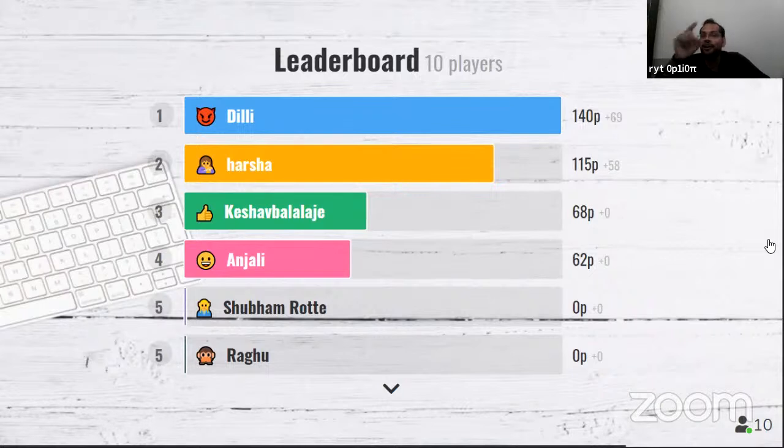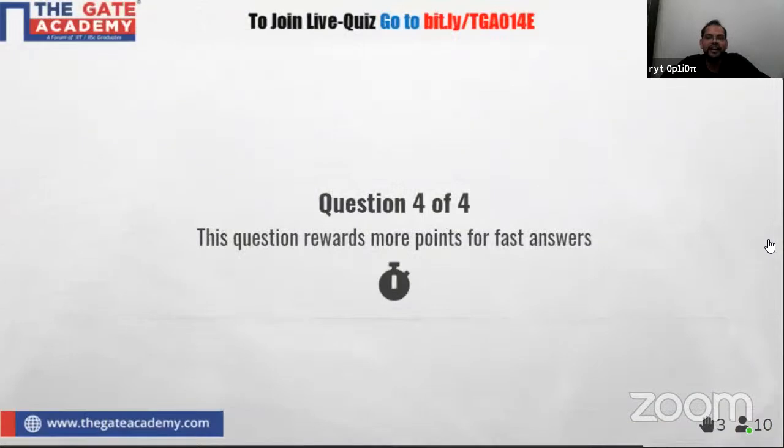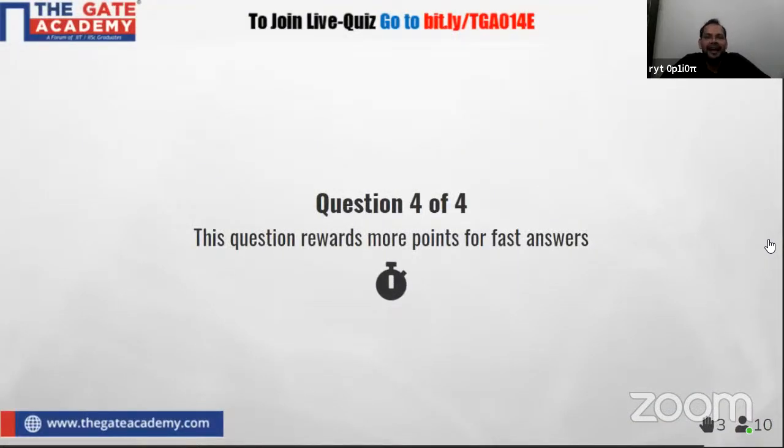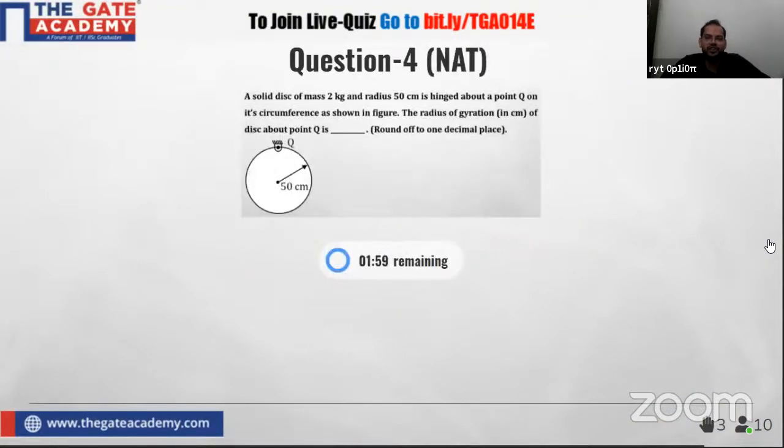But still no need to worry. You can secure the second, third and fourth position by correctly answering the last question. So no need to lose hope. Right now we are going to play the last ball, and we are going to see the last question of this quiz. The question is on your screen, and the question is NAT type. Please pick your pen and try to give the answer.